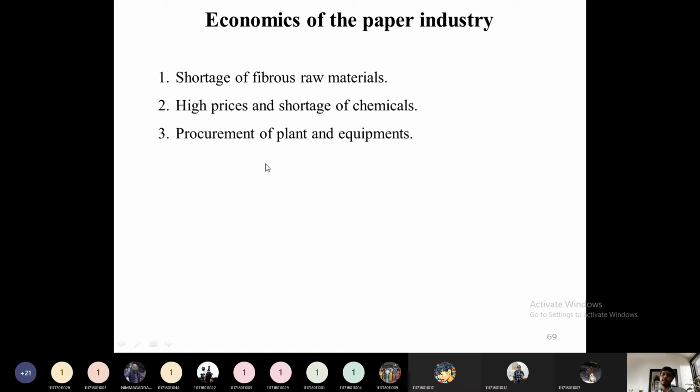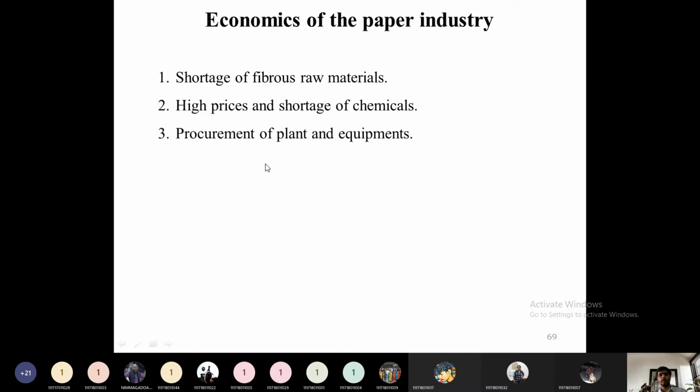Then procurement of plant and equipment. As I said, we have a technology for the pulp preparation. We don't have a technology for the paper manufacturing from the pulp. The Fourdrinier machine is a very complex machine, and we don't have that technology. So we need to import that machinery from outside. When we are importing, that adds a cost to the manufacturing of paper.